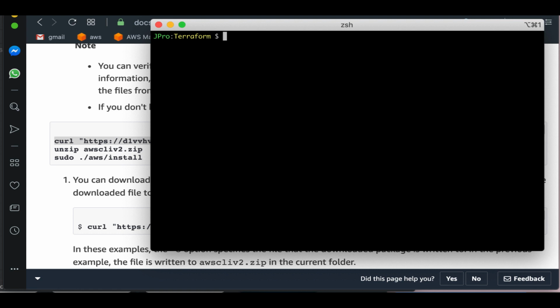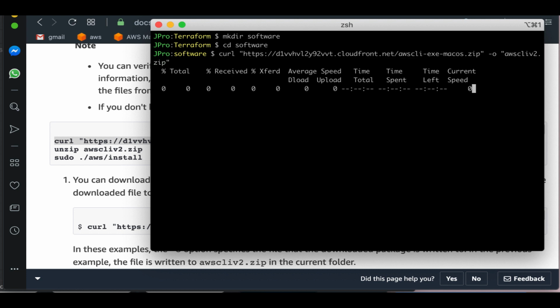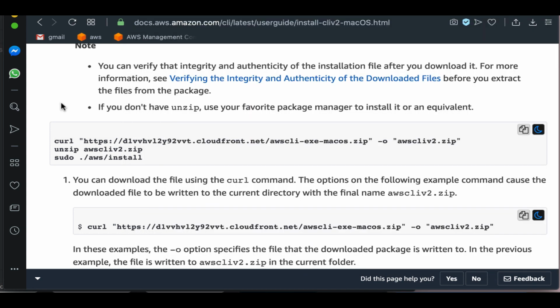So I'm going to start AWS. I'm going to make a directory called software, cd software, and now the curl command is going to download that file. So we got the file here.